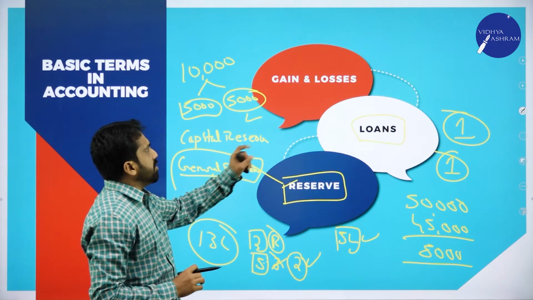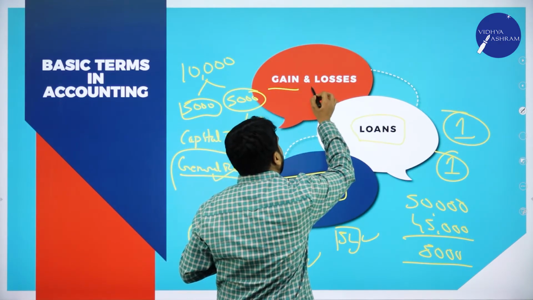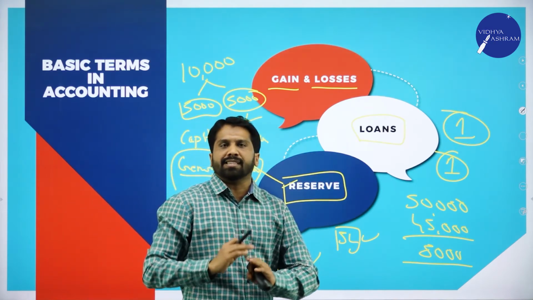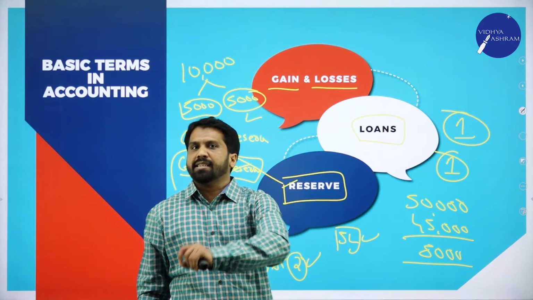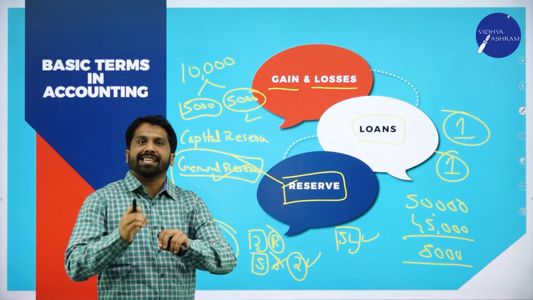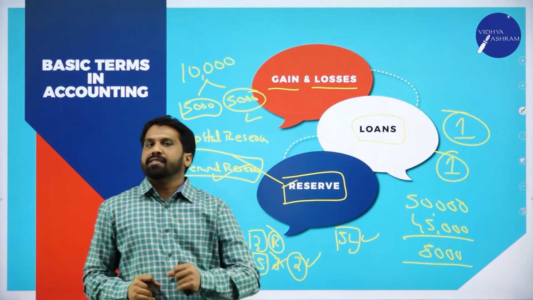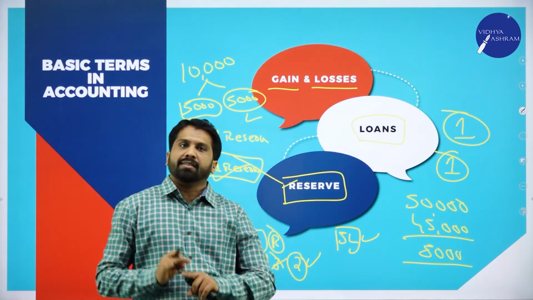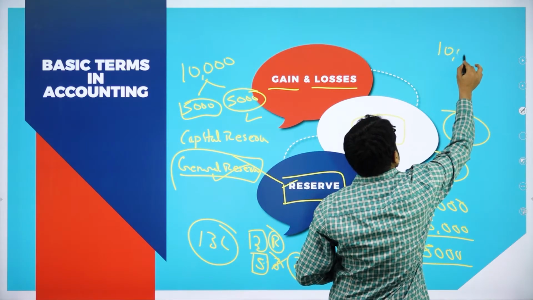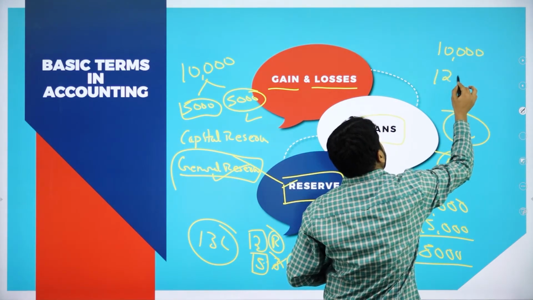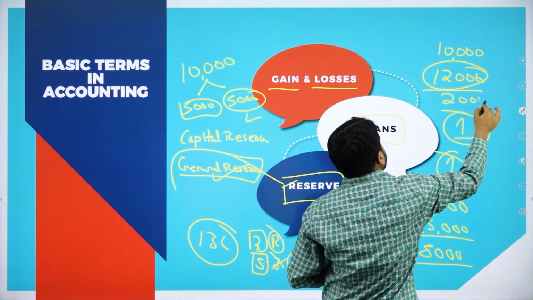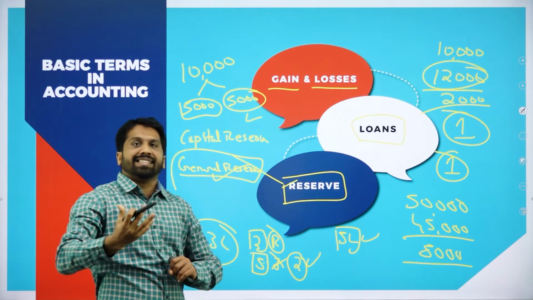Now, the last one, gains and losses. Other than your business, for example, your business is a furniture shop. Other than furniture, if you are selling your mobile or your motor car, say your mobile price is 10,000 and you are selling it for 12,000, the excess 2,000 we call gain.